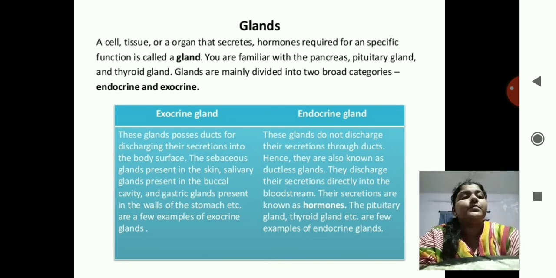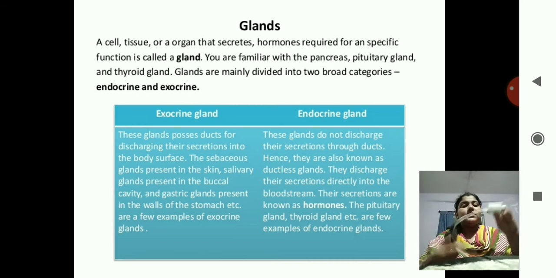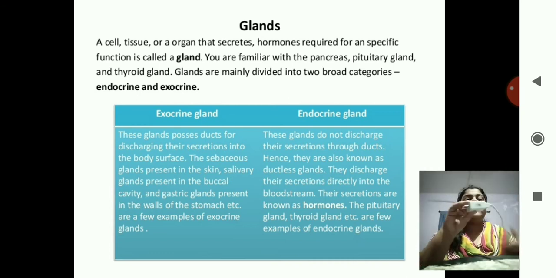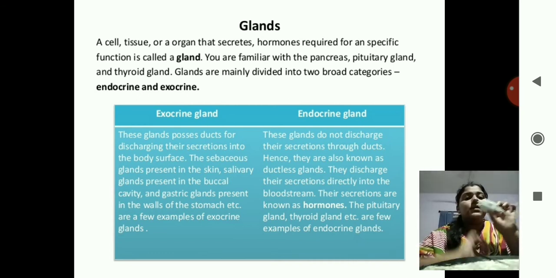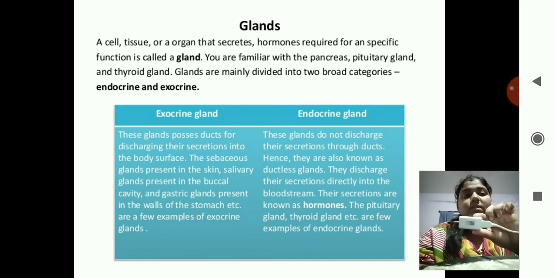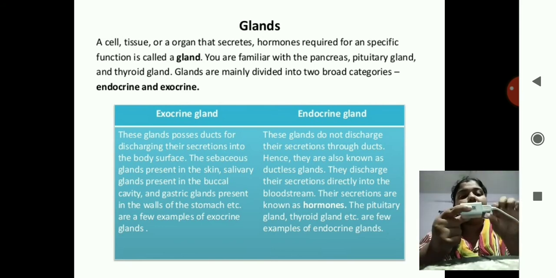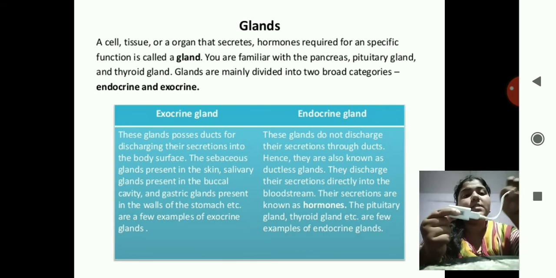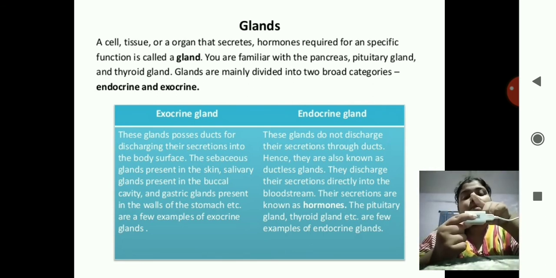You can see a charger, correct? Assume that this is a gland. So what is it having? It is having a duct. Duct means a pipe. So here, if you see the exocrine gland, it is having a duct.